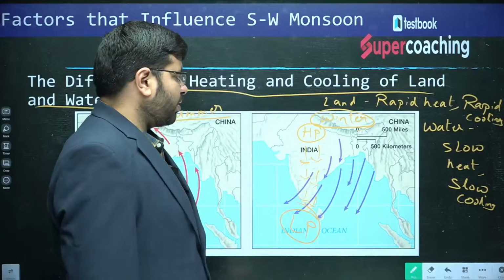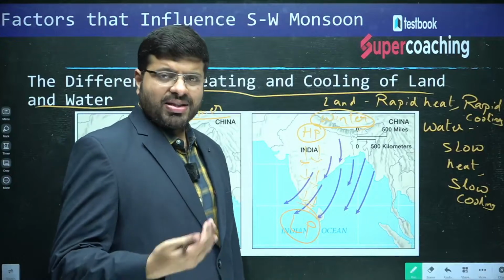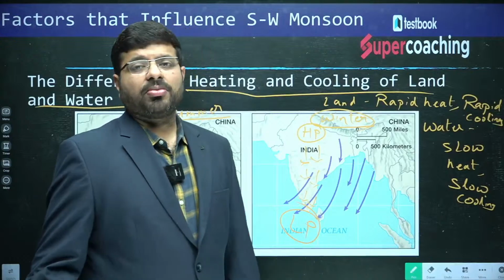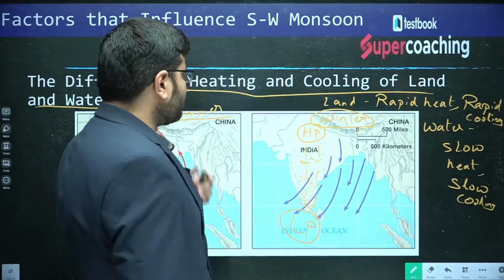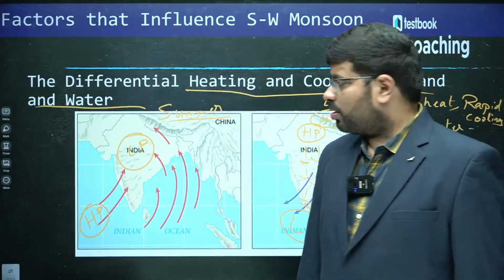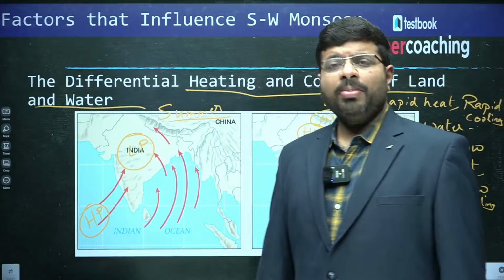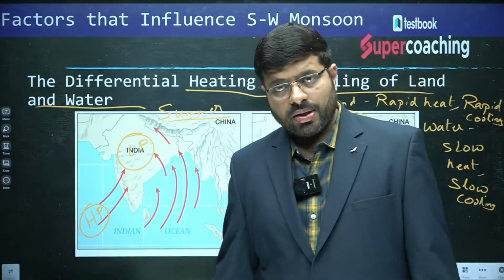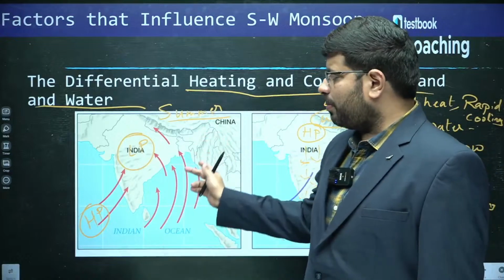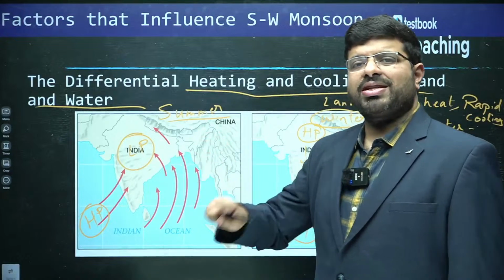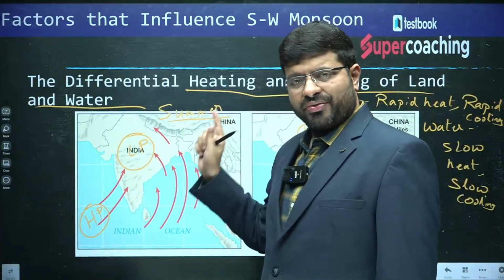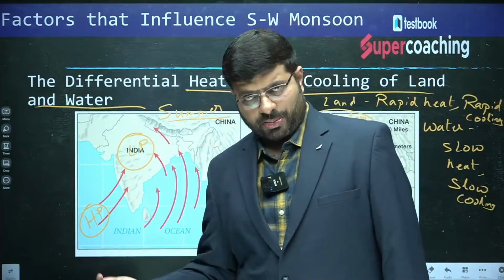Conceptually, it is the same. The broader thing is what we call the northeast monsoon. So, what is this concept of differential heating and cooling of land and water talking about? It is saying that in summer the land rapidly heats up and the ocean cannot be heated to that extent. So, there is a differential heating between land and water, and hence a pressure difference. Hence, winds come from ocean to land in the summer months, that is June, July, August, September.